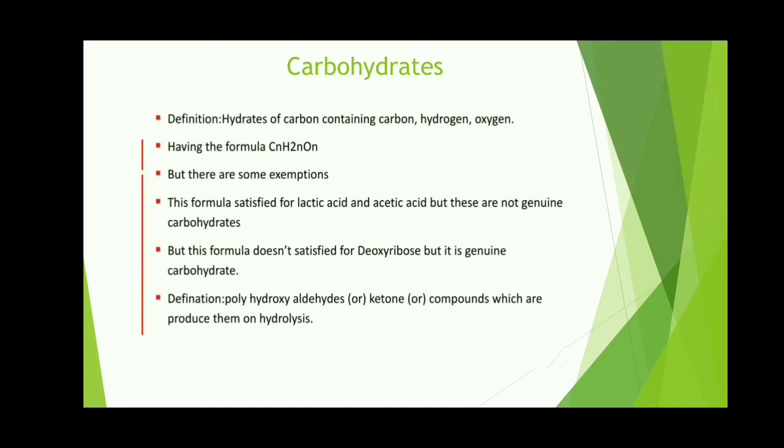So here they gave two examples, lactic acid and acetic acid. Lactic acid is found in sour milk products and acetic acid is found in any kind of vinegar, mostly in pickle products. Okay, so this formula is CnH2nOn. This formula is satisfied for lactic acid and acetic acid, but these are not genuine carbohydrates, right? But this formula doesn't satisfy deoxyribose, but this is a genuine carbohydrate.